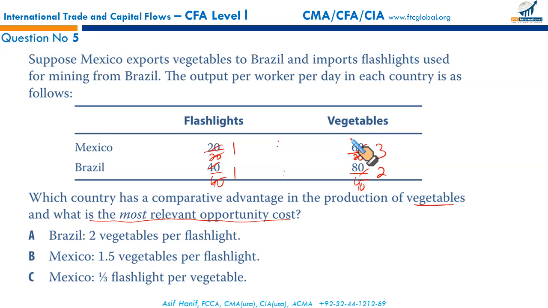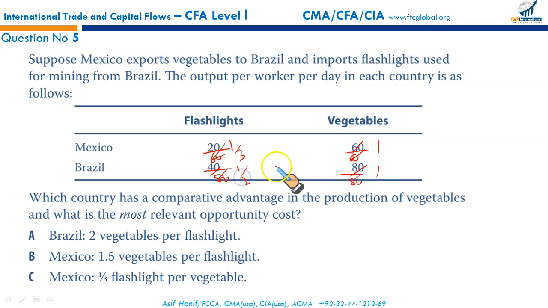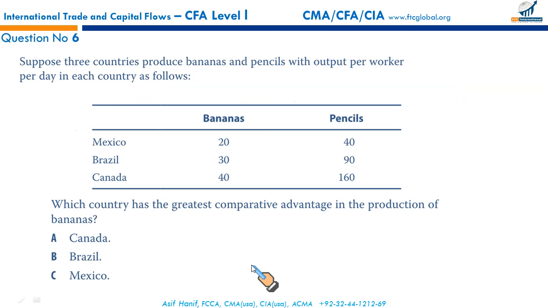Or we can do it this way: 60, 60, 80, 80, right? So in this case, it's going to be 1/3. It's going to be 1/2, right? So in this case, the opportunity cost of producing one vegetable is 1/3 flashlight. So Mexico's relevant opportunity cost is 1/3 flashlight per vegetable. That makes C the correct option.